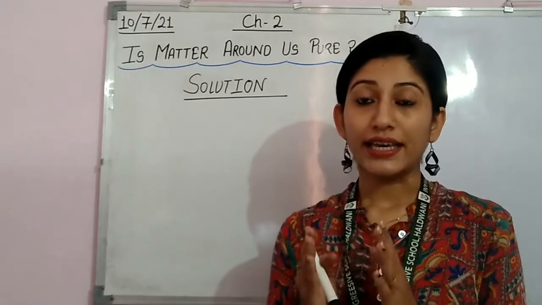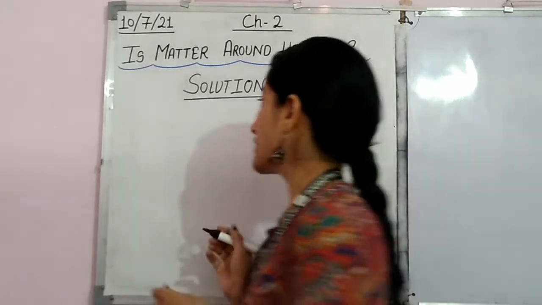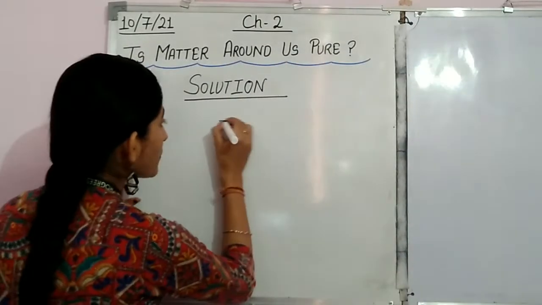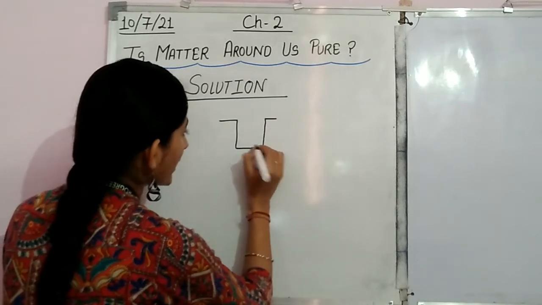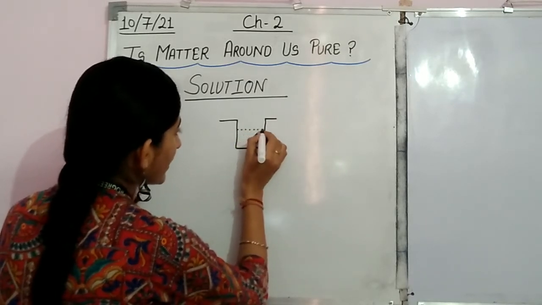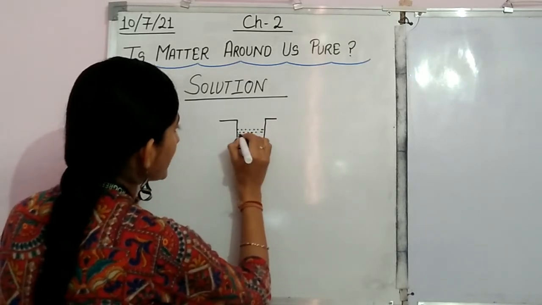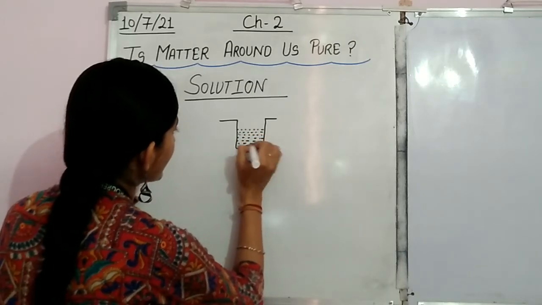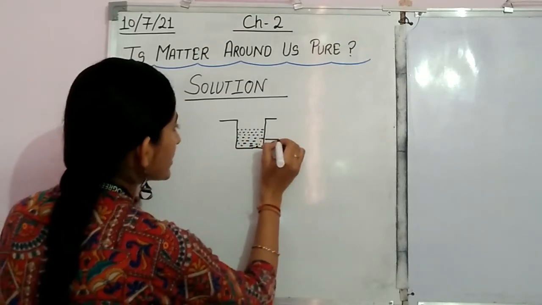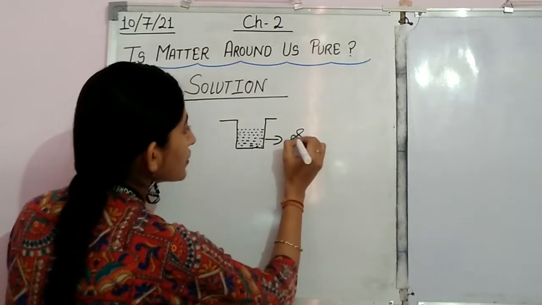Means, see, suppose this is one beaker, and this beaker contains water as well as sugar. This is the sugar solution.